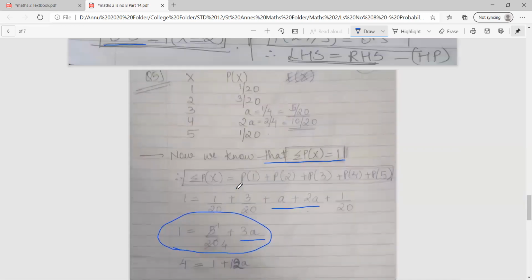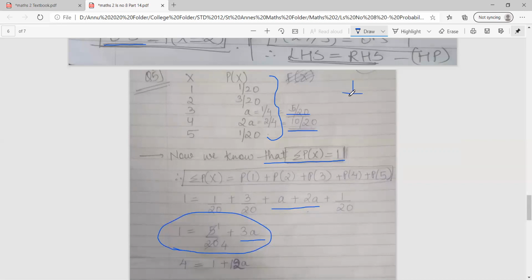So I will substitute the value of a in the table like this. As you can see, I've put the value of a as 1 by 4, which is 5 upon 20, if I want to make the denominator same for everyone. And 2a is nothing but 2 by 4, which is 10 upon 20. I hope you know how to make denominators same.